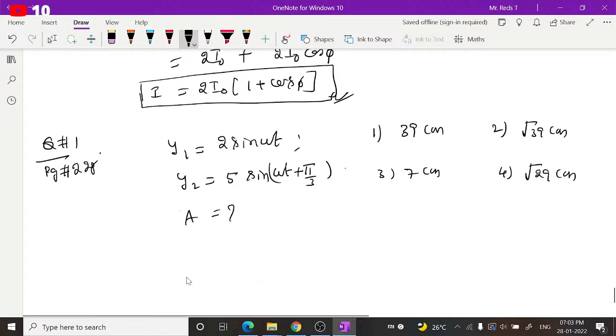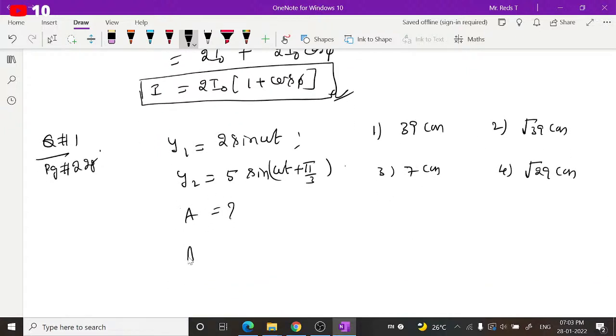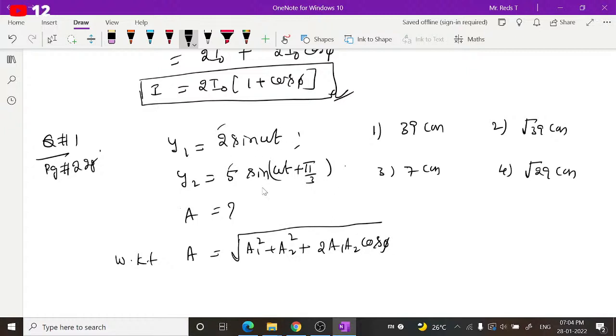We know that resultant amplitude A is equal to square root of A1 square plus A2 square plus 2 A1 A2 into cos phi, where phi is the phase difference between the individual waves. A1 is this, A2 is this. What is cos phi? The phase difference between both is sine only.